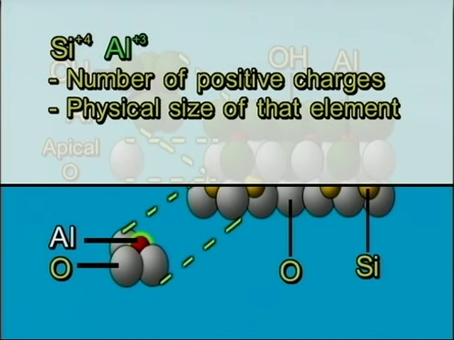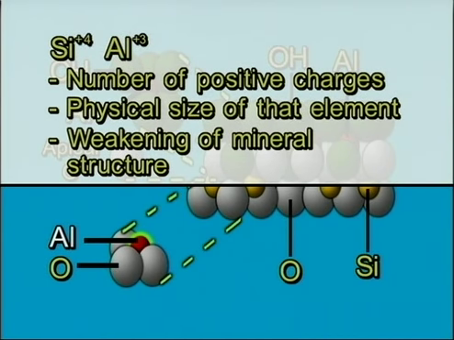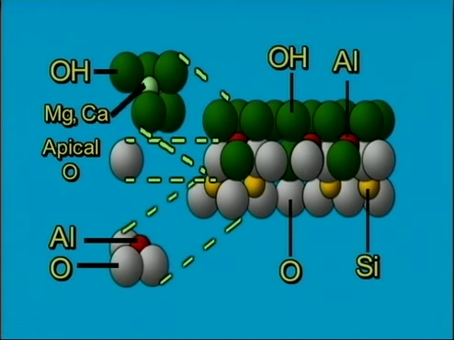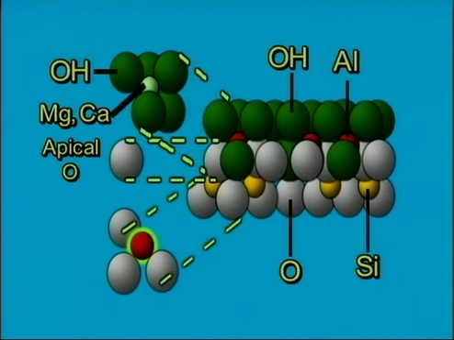This is going to cause a weakening of the mineral structure. Larger physical size forces the oxygen ions further apart. Lower positive charge gives us less positive pulling force to help hold those oxygens together into that tetrahedral arrangement.